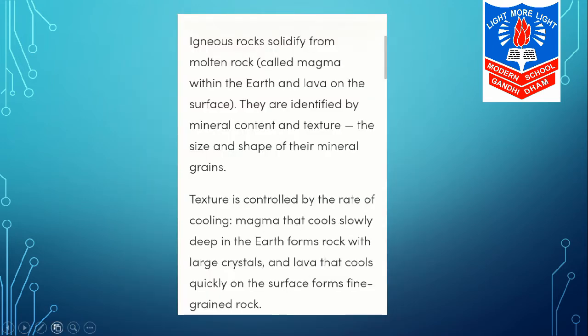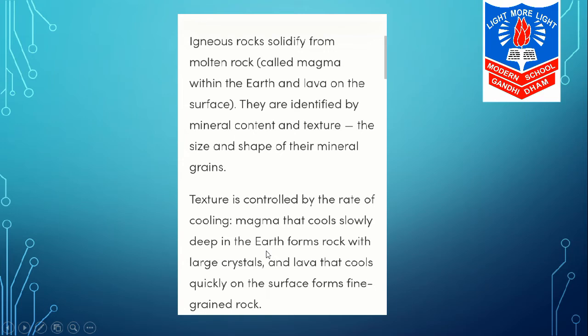Once again, igneous rocks solidify from molten rock called magma within the earth and lava on the surface. They are identified by mineral content and texture, the size and shape of the mineral grains. Texture is controlled by the rate of cooling.